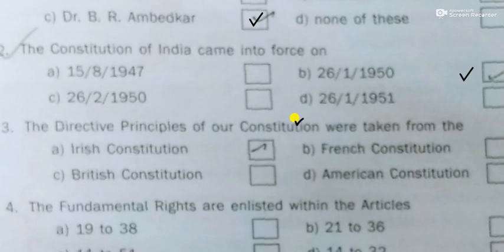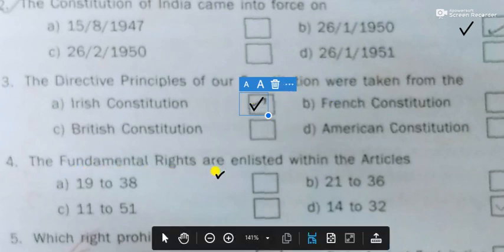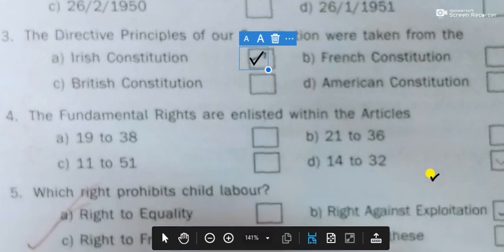Okay, and the third one: the directive principles of our constitution were taken from the Irish constitution. Then, the fundamental rights are enlisted within the articles 14 to 32. These are the fundamental rights.